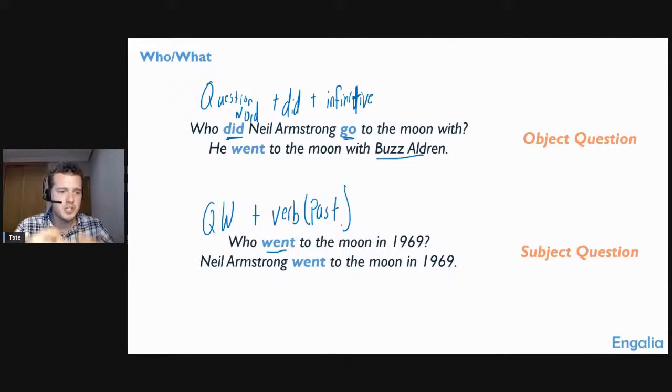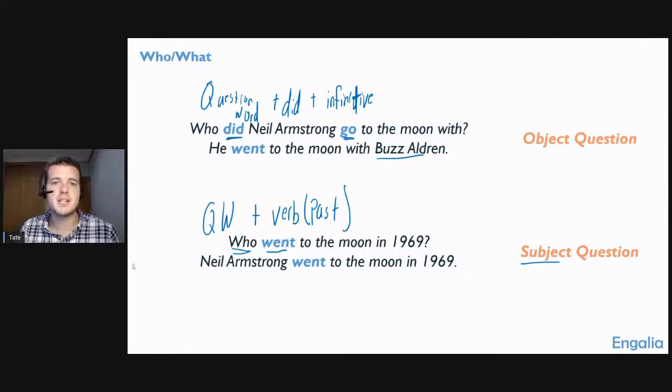I mean, I just told you, we just did a whole practice activity. We just learned and we just practiced that we always say who or what or when or where plus did plus the infinitive, right? We just learned that. So what is happening here? Well, in this case, we're using the word who, and it's the subject of the sentence. So we're asking about the subject of the sentence. And when we ask about the subject of a sentence, things are a little bit different. The sentence is formed a little bit differently.